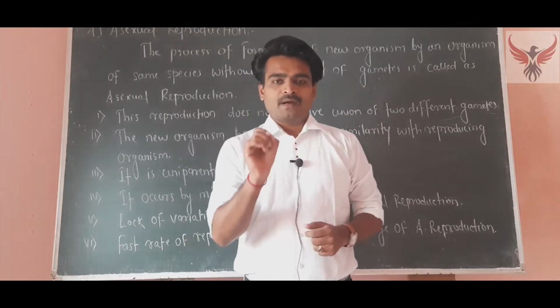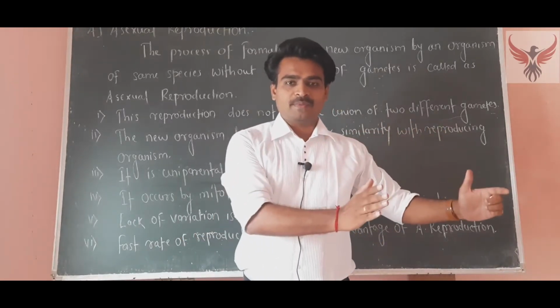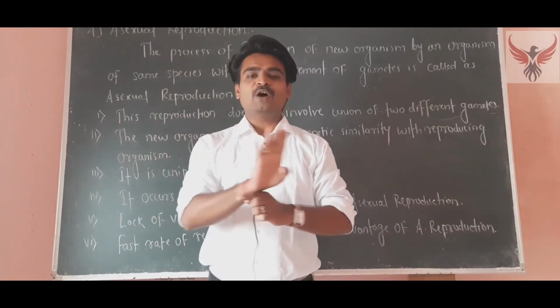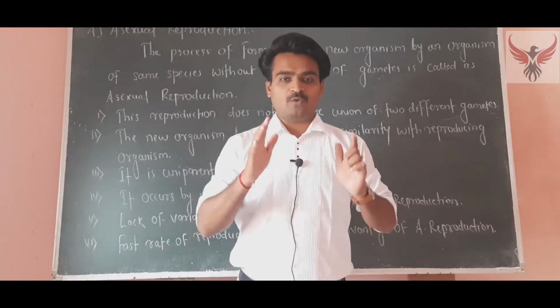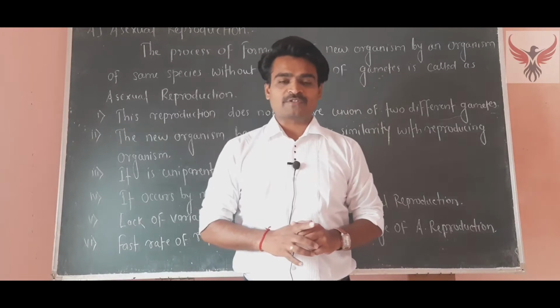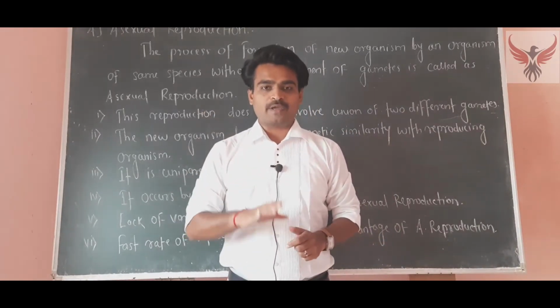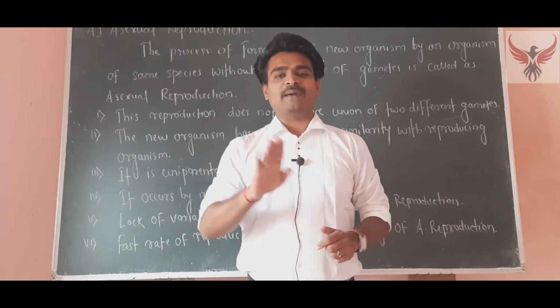This definition explains that an organism produces a new organism without involvement of any gametes. As we discussed in the differences, no gametes are formed in asexual reproduction, which means male gametes and female gametes are not formed.